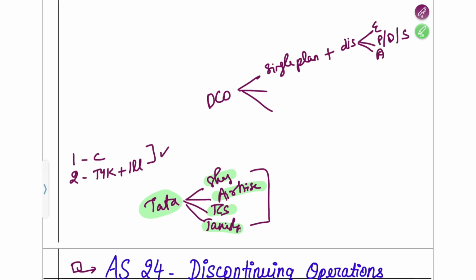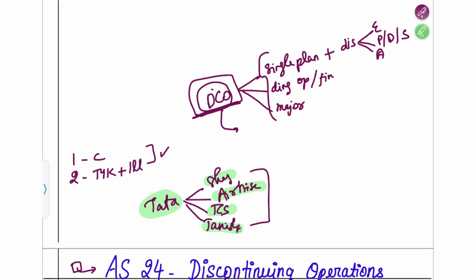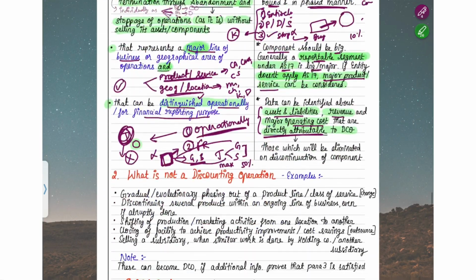Then you must be able to distinguish the operational factor separately and the financial reporting factor separately, and it must represent a major line of business or major geographical area. So this is your discontinuing operation. If it fulfills these three conditions, then in such a case its disclosure will be required. I hope you understood this.